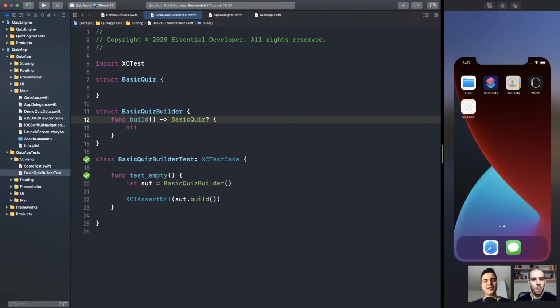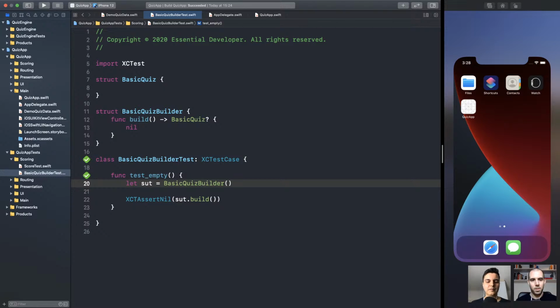So as much as possible, let's use the type system to prevent mistakes. So if an empty quiz is an illegal state, we shouldn't allow our clients to create a builder in an illegal state. Make sense? Yes. So how can we do it? Initializer injection that we showed in the previous episode. It's a dependency injection pattern where we pass the dependencies in the initializer.